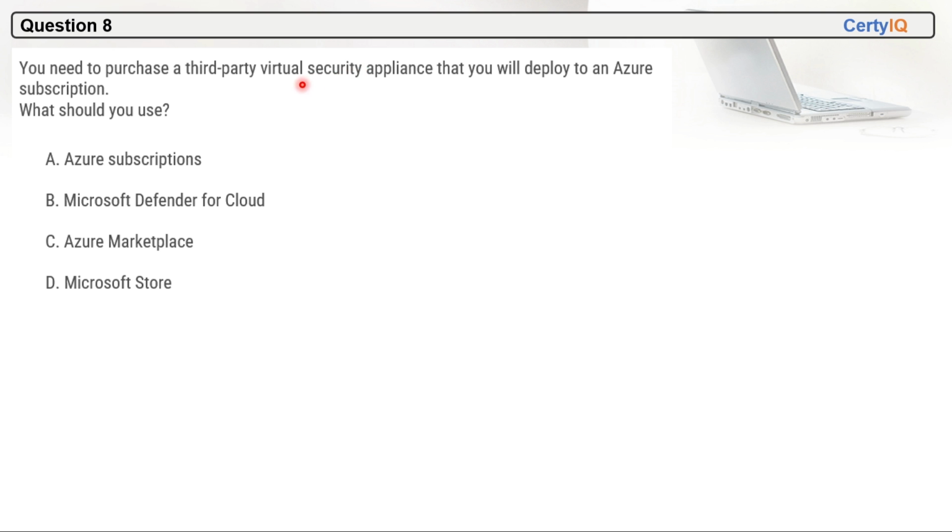Question number 8, you need to purchase a third-party virtual security appliance that you will deploy to an Azure subscription. So what should you use? We will use Azure Marketplace. Azure Marketplace will be the correct option here.